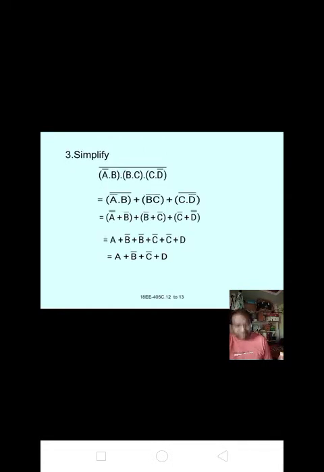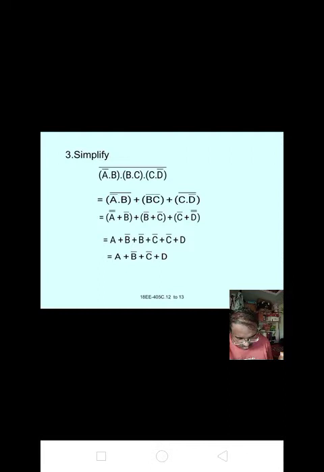Next, third one: (A' · B · B · C and C · D')'. All of you write in your notebooks, and whole bar for all the expression. Now we want to remove that complement. Now (A' · B)' · (B' ...) will be plus. Now (B · C)' + (C · D')'.